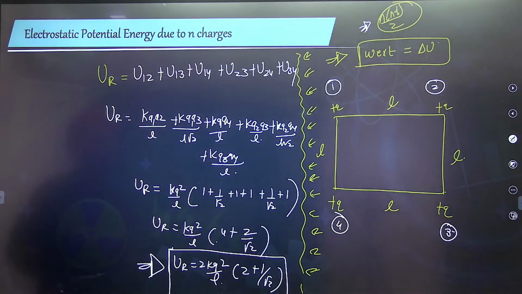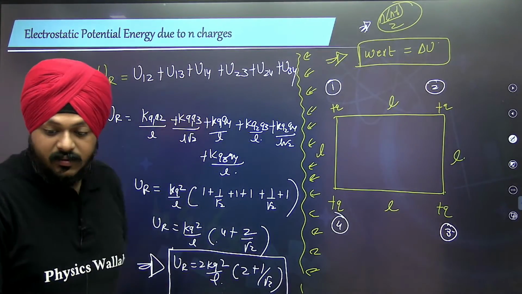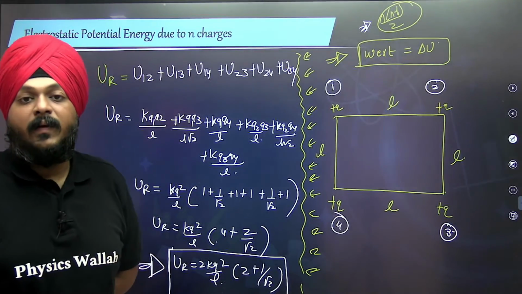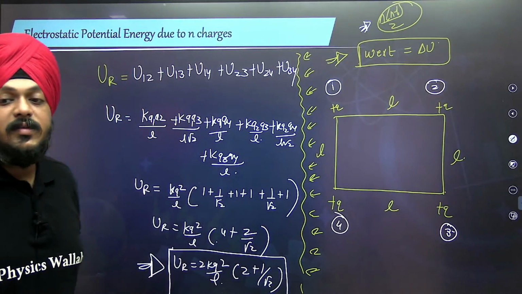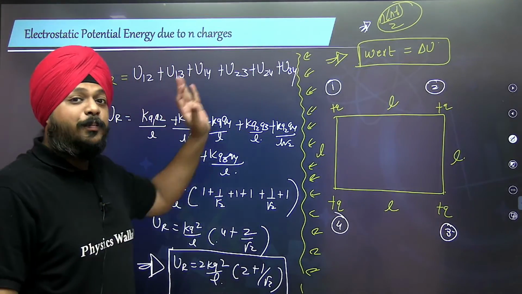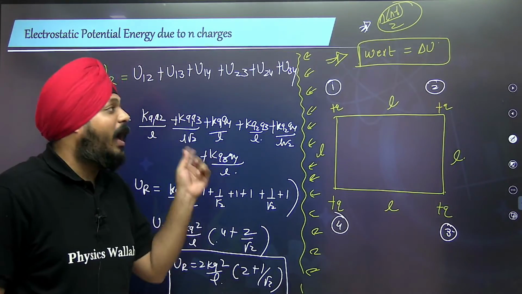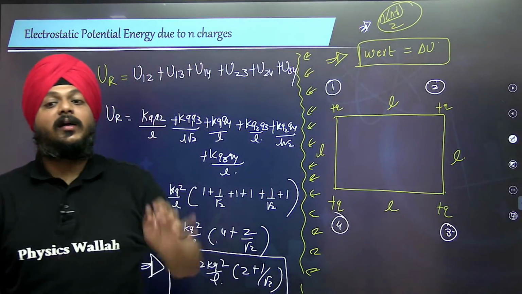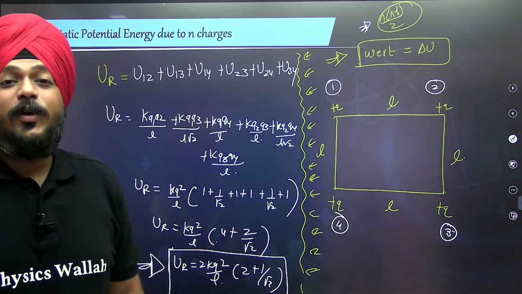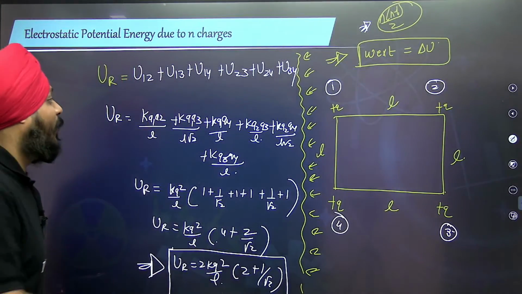Yes or no, guys? Okay, so this is the result, and this was the procedure I told you all for the calculation of the electrostatic potential energy. But how can we correlate it to the work done? Now let's see.